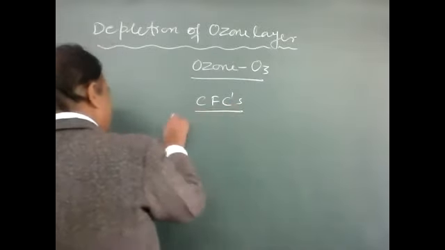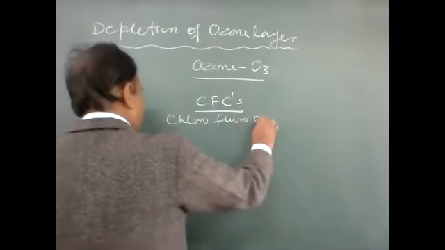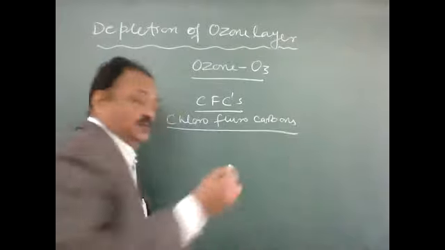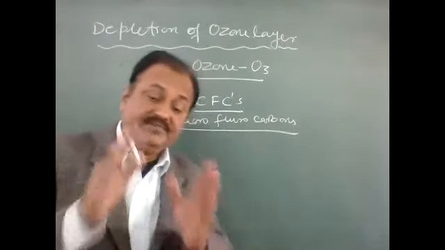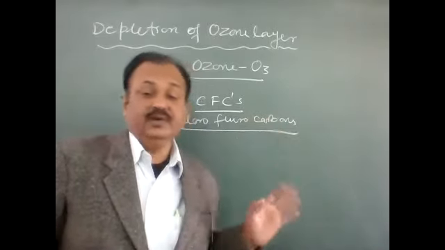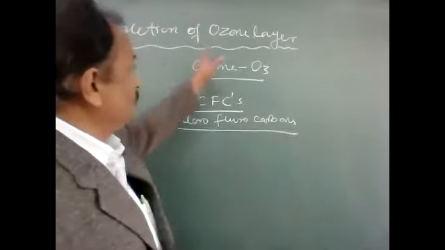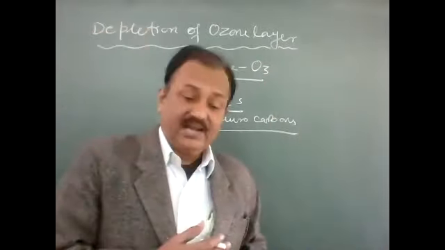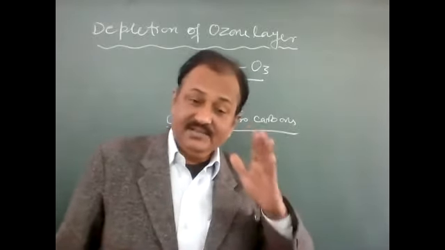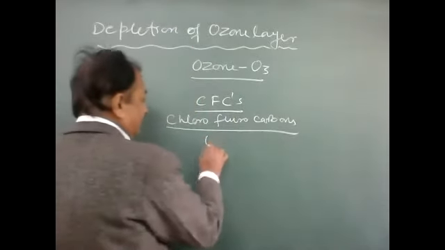CFCs stands for chlorofluorocarbons. Fluorocarbons are a group of compounds, a group of chemicals, and they are very dangerous for the ozone layer, and they deplete it. Actually, the ozone layer is present above the atmosphere, and it prevents the sunlight's harmful rays, ultraviolet rays, from reaching us.